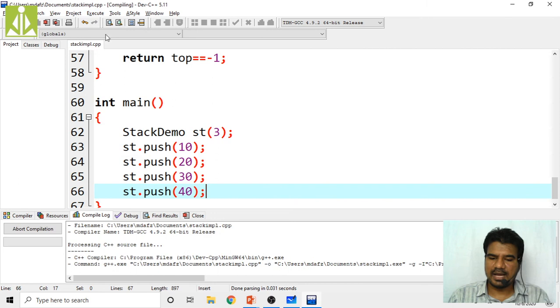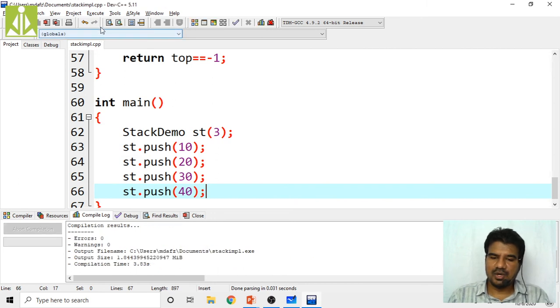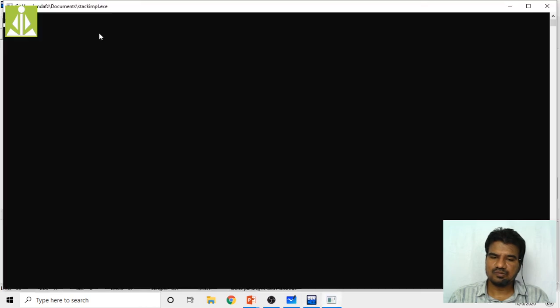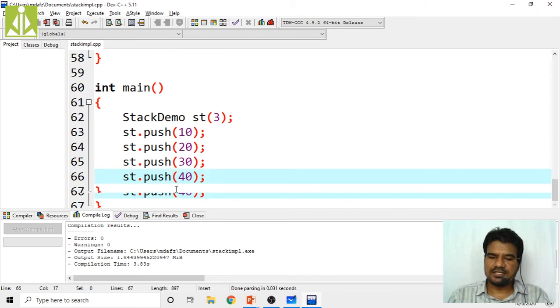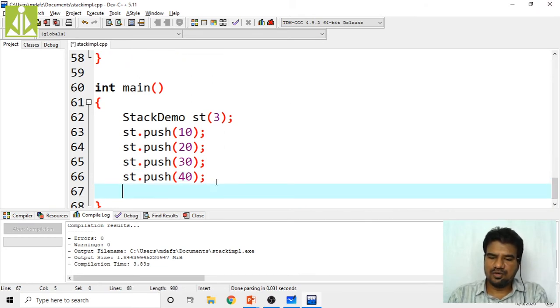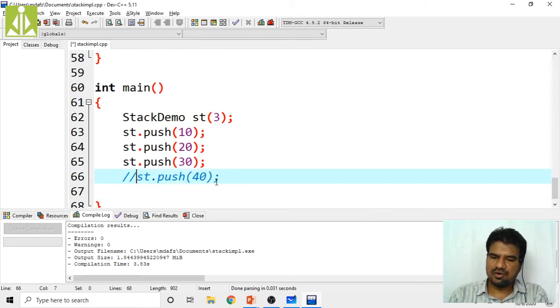So simply compile, no errors, then run. See, we got 10 pushed, 20 pushed, 30 pushed, and after that overflow, program terminated. We cannot push the fourth element onto a 3 size stack. So that is the reason why we got that error. Pushing this fourth element is an error, so I am keeping it in comments.